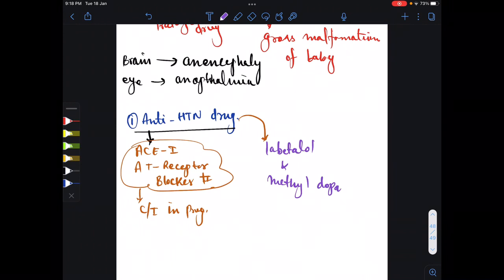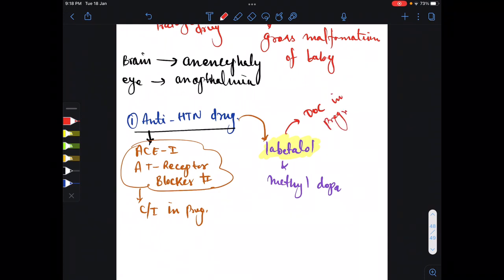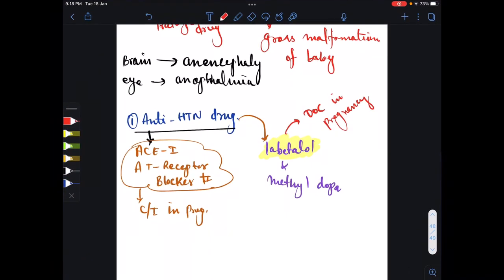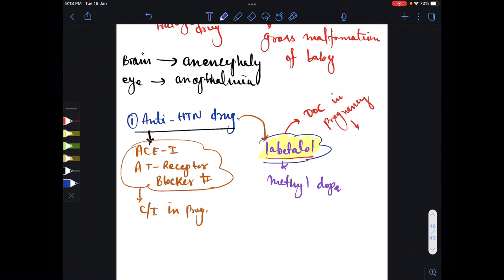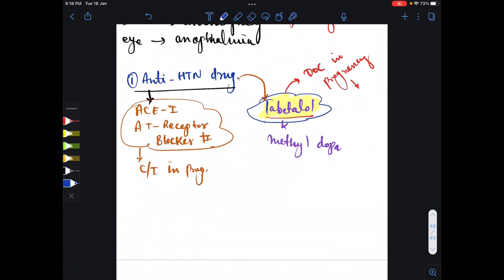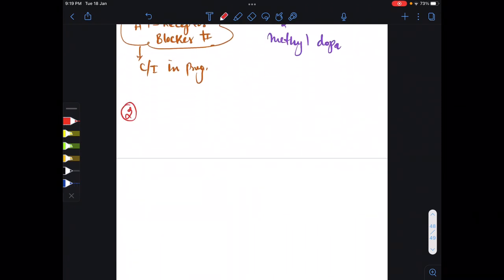These drugs are safe in pregnancy. So the drug labetalol, this is the drug of choice in pregnancy, in routine pregnancy and in emergency both. Labetalol is the drug of choice. So our first priority goes to labetalol. Okay. Now second, for example, you get one female who is going on antithyroid drug.